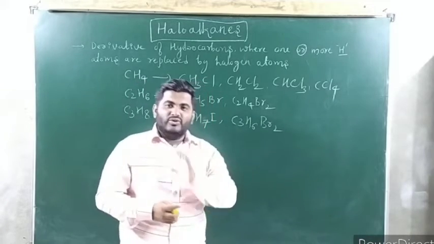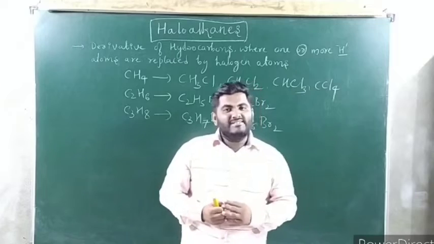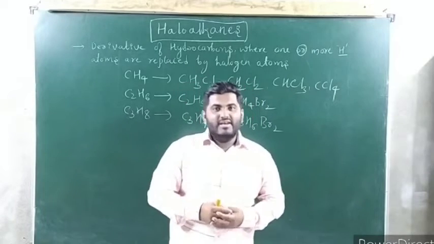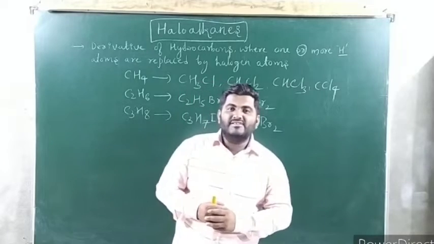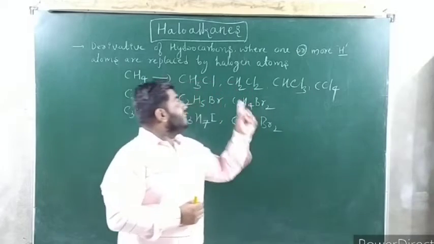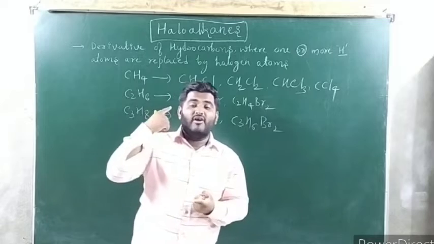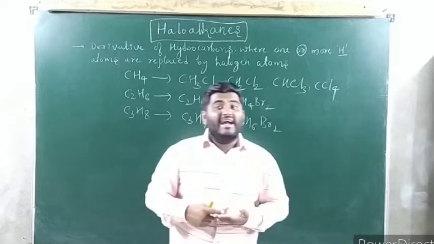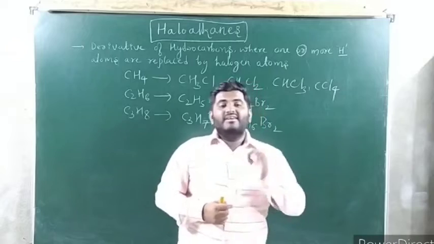So I hope you understood the definition. What are haloalkanes? Haloalkanes are the derivatives of hydrocarbons where one or more hydrogen atoms are replaced by a halogen atom. Derivative of hydrocarbons means it may be of the alkane family, the alkene family, or the alkyne family.